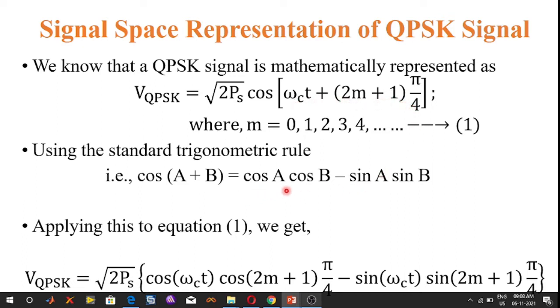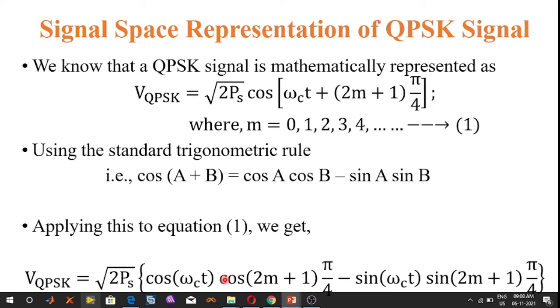After that, we multiply the square root of 2Ps into the bracketed terms.